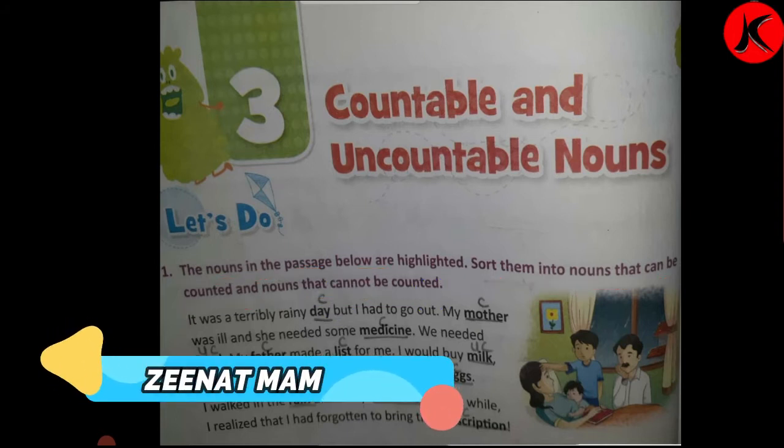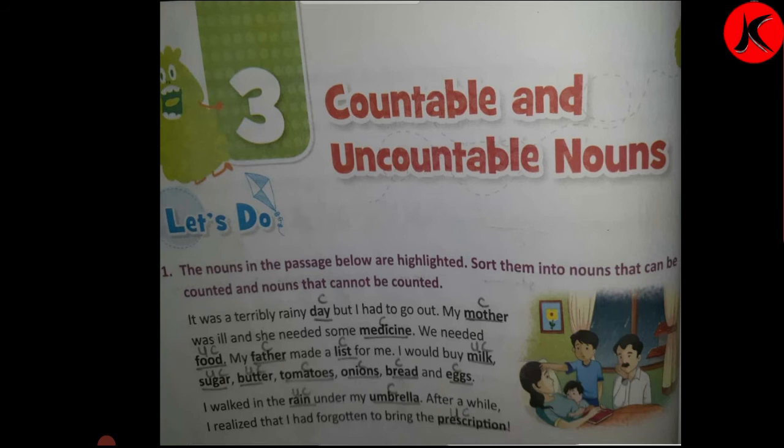Understood, children? The topic name is what? Countable and uncountable. In the last session, we had seen things which we can count are called countable, and the things which we cannot count are known as uncountable, such as you can see liquid things, honey, milk, water, then petrol. All these things which are not able to be counted are called uncountable nouns. Now we'll read the passage.